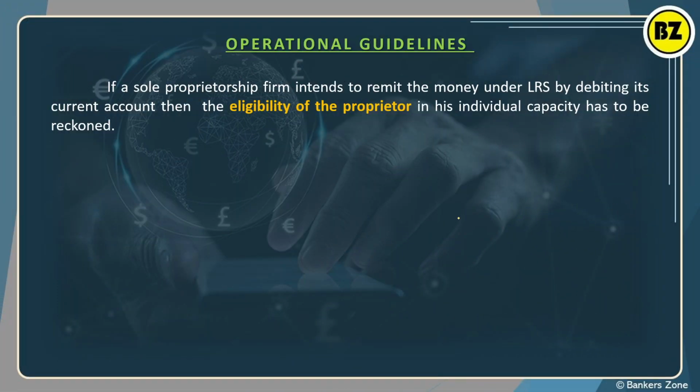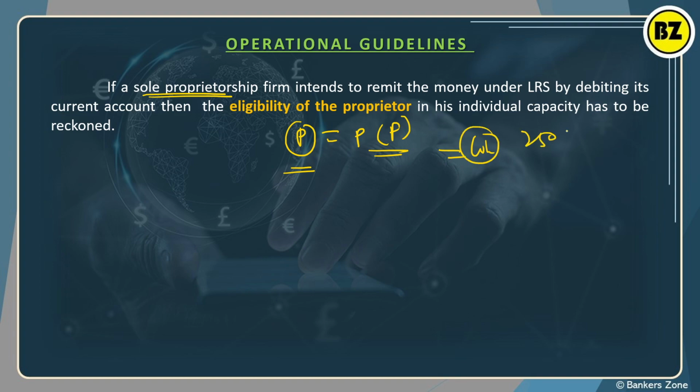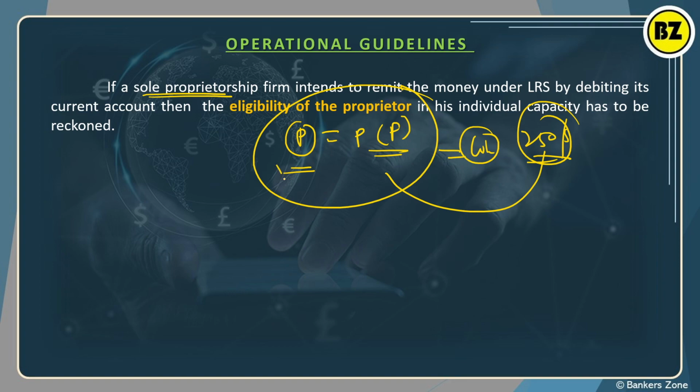In the case of a proprietorship account, you are very much aware that the PAN card of the proprietor is the same as the PAN card of the firm. In such cases, the limit of $2,50,000 is aggregately combined for both the proprietor and the firm, that is the sole proprietorship.